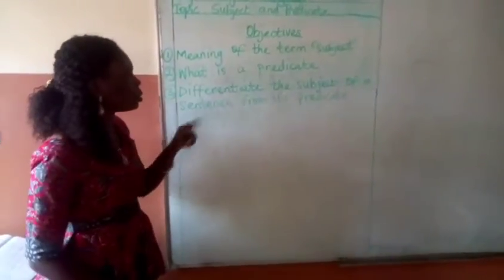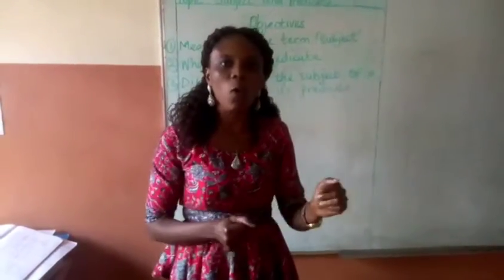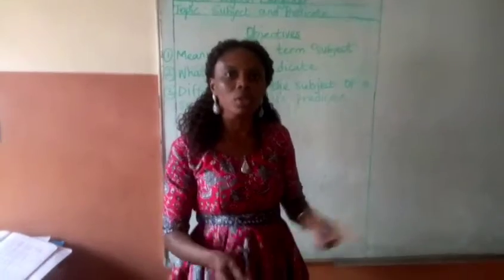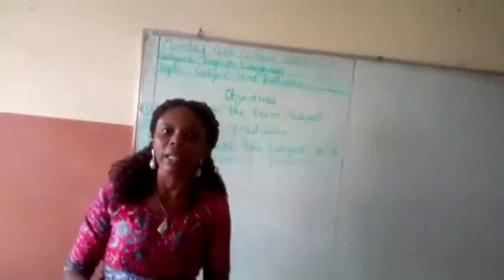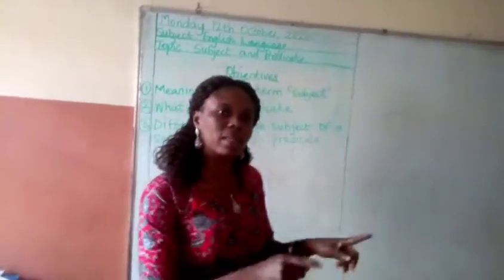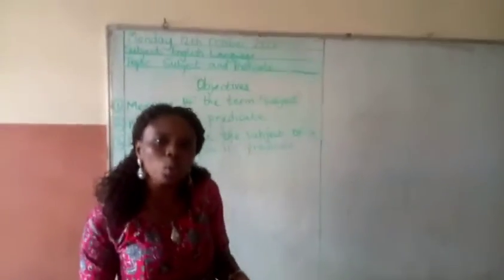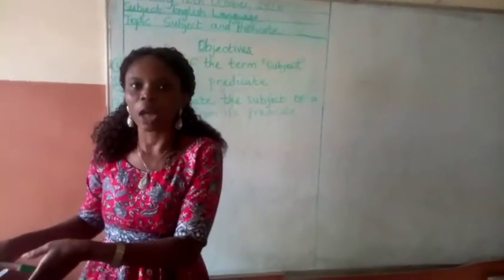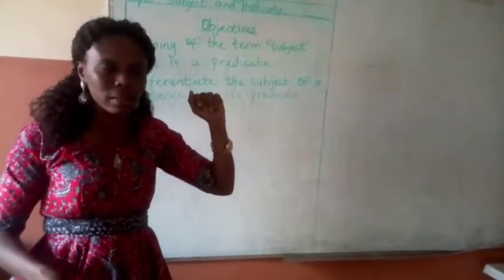Now, number 2, what is a predicate? A predicate gives more information about the subject. It gives what? More information about the subject. So we can say the predicate of a sentence is the telling part of that sentence. The part that makes you know what the carrier of the action is doing is the predicate of that sentence.